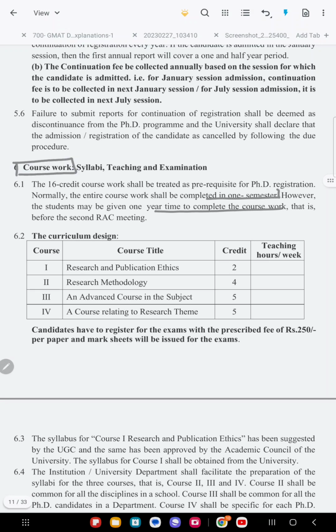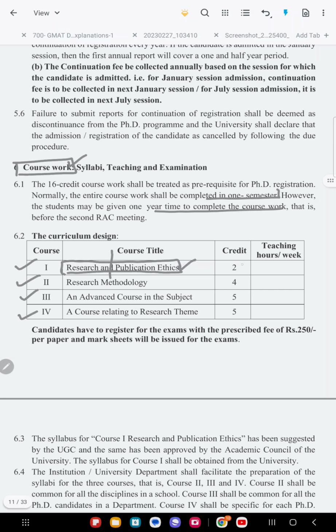country. So you have to have some coursework, because PhD is basically research heavy, okay. So you have to complete all these courses 1, 2, 3 and 4, okay. Course 1 we have research and publication ethics. How will you conduct your research and how will you publish your research report, and ethics plays a very important role.